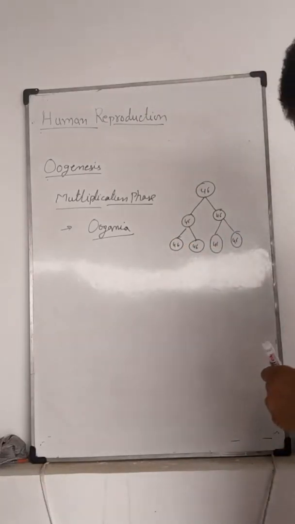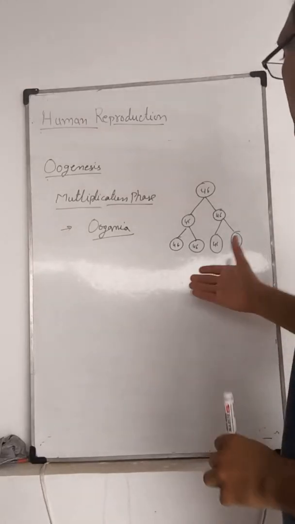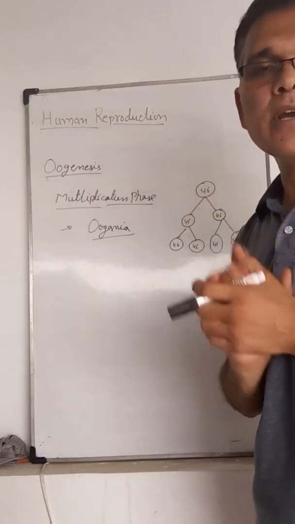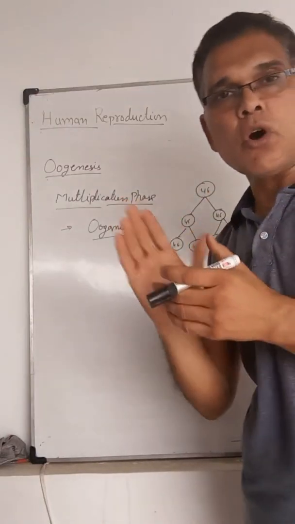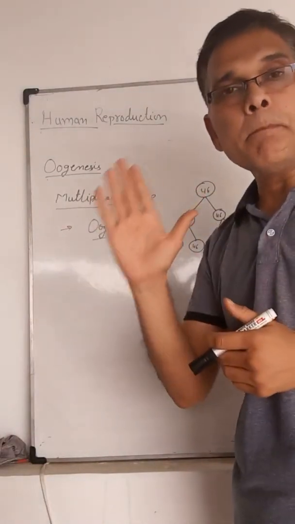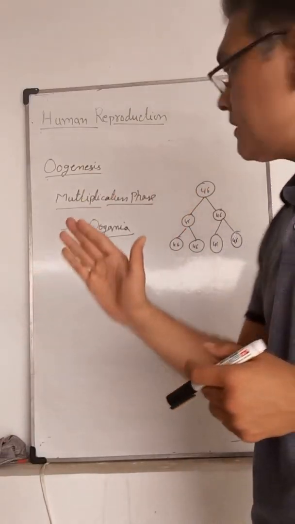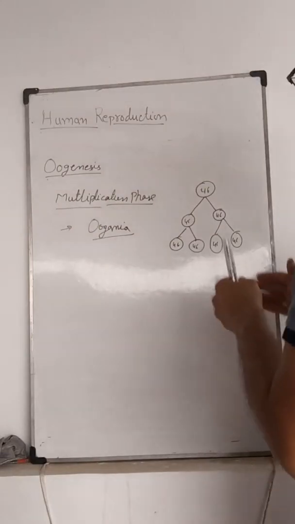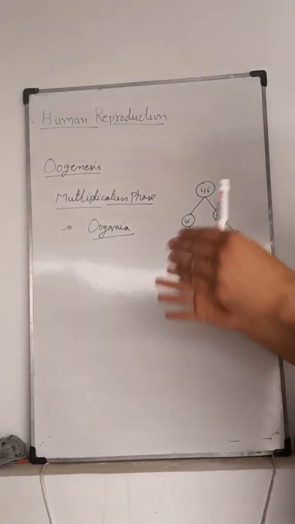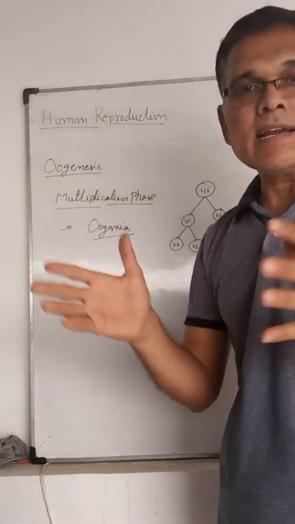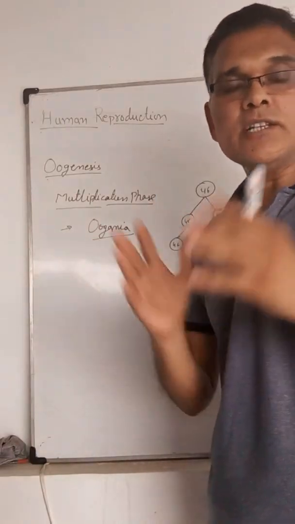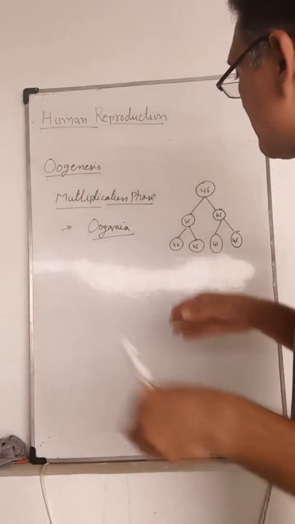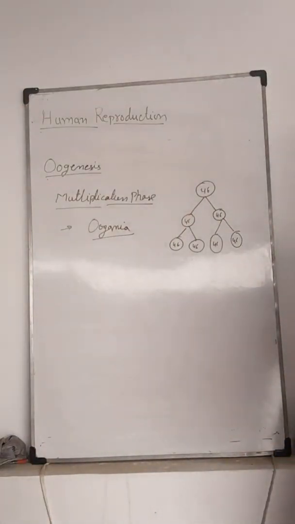During this phase they multiply to form many oogonia, and millions of oogonia are formed in each ovary during embryonic development. These oogonia are covered by some layers of cells, known as follicles, which are the primary follicles.